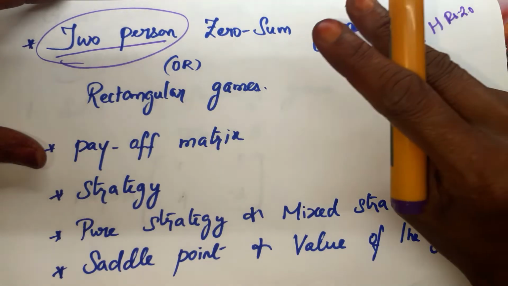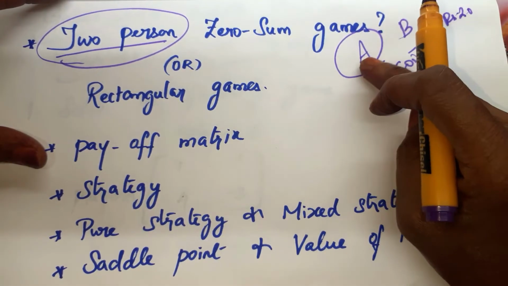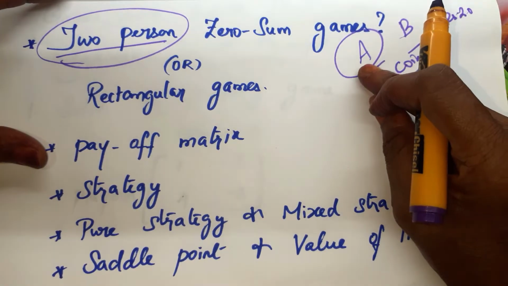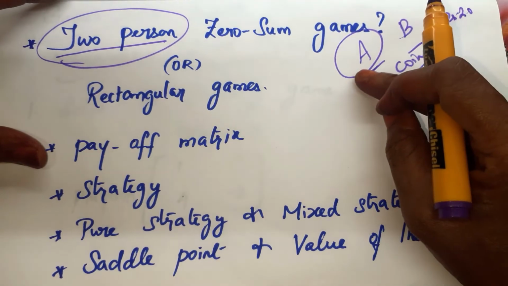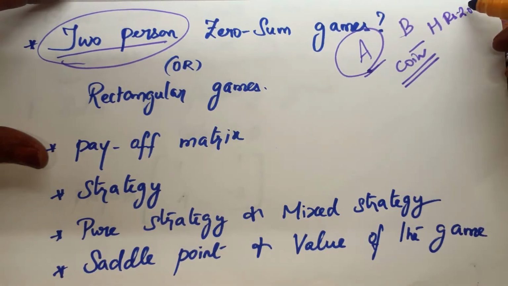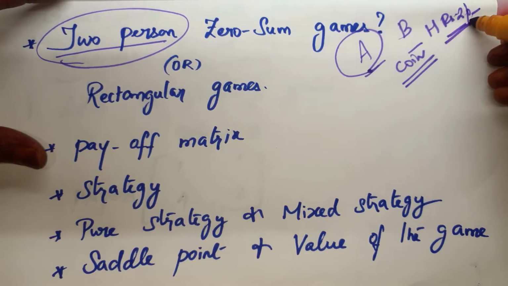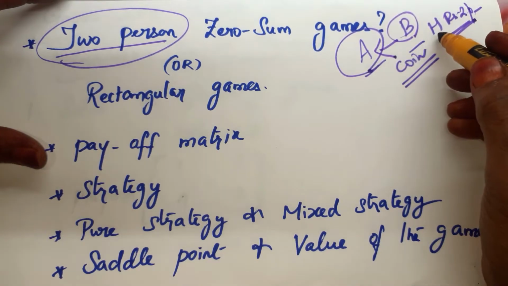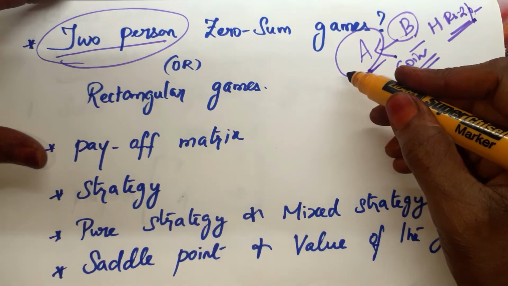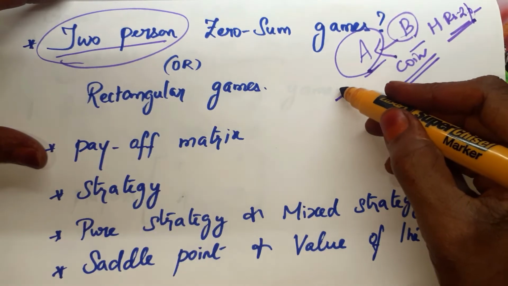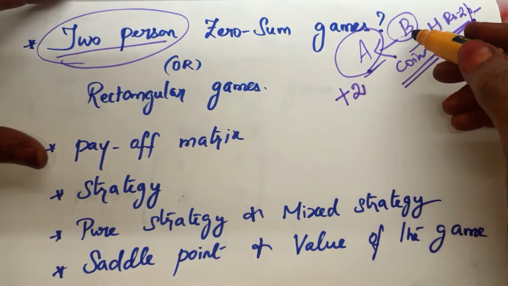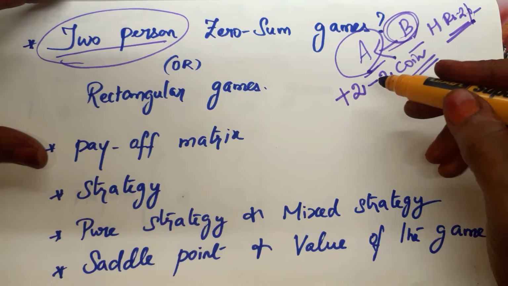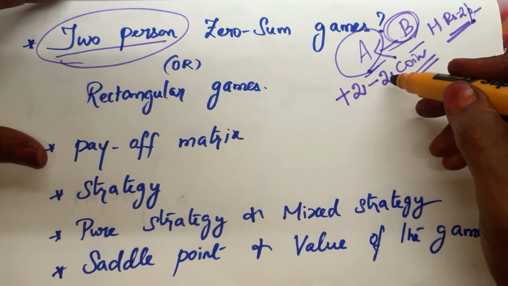I repeat, we have two players, A and B. They are playing a coin tossing game, and they have fixed that player A wins ₹2 if head comes. Who will give this ₹2? B has to give it to A. So if head comes, that is a gain for player A. Player A will get +2. That is a loss for player B. So B will lose 2, that is -2. So +2 for A, -2 for B.